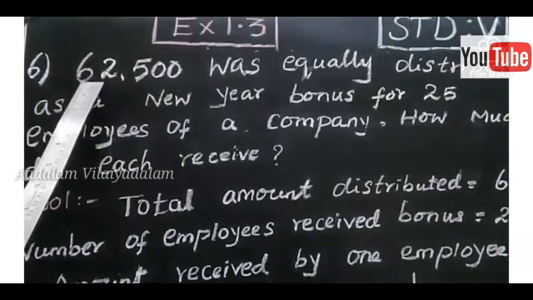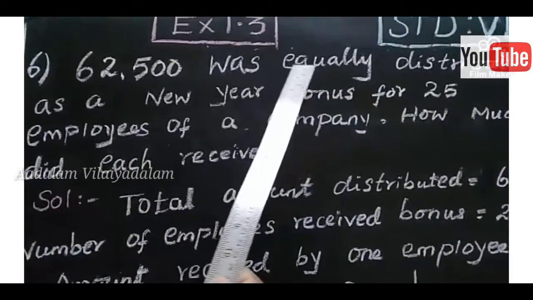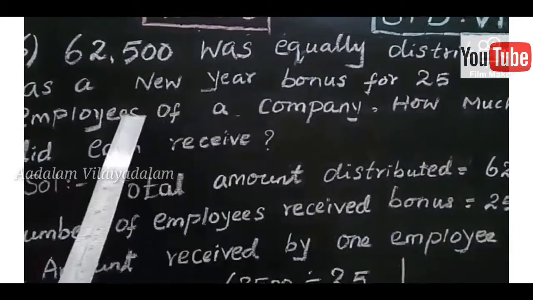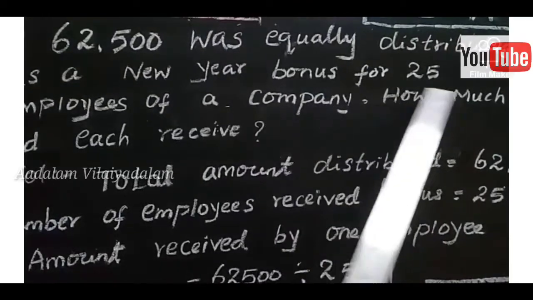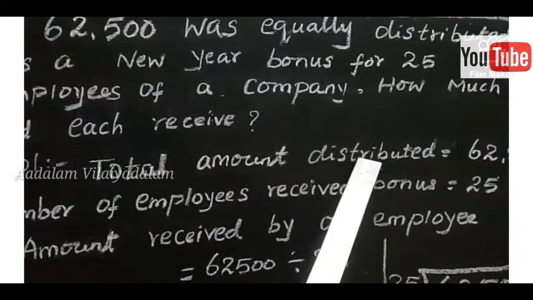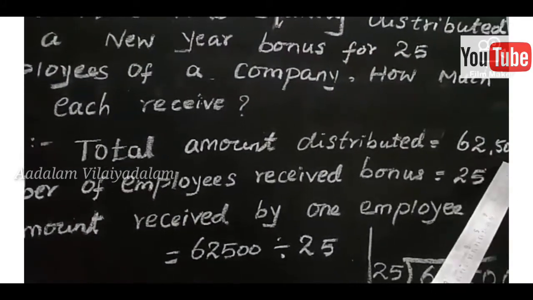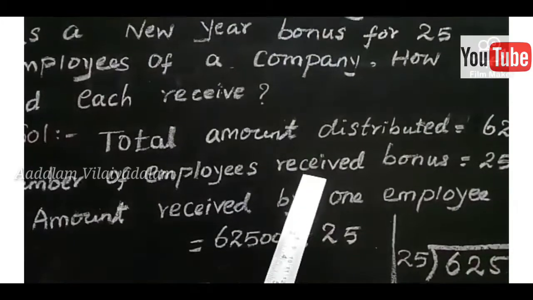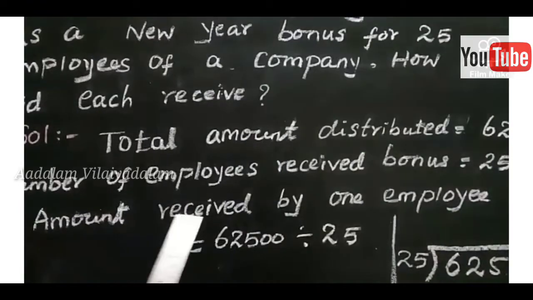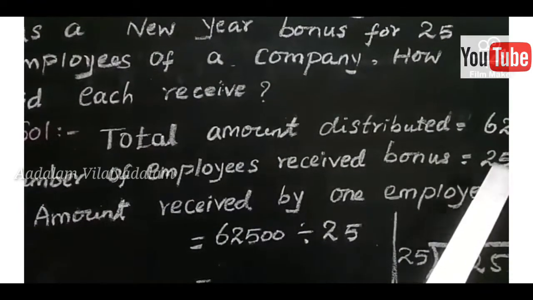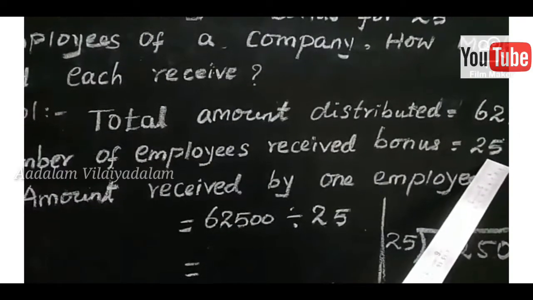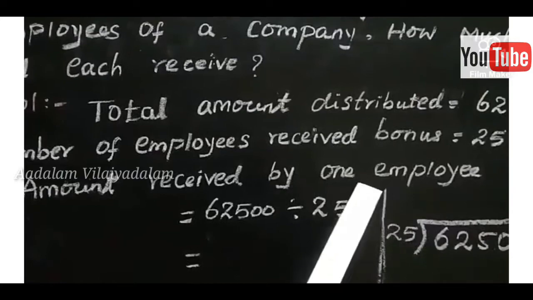Sixth question. 62,500 was equally distributed as a New Year bonus for 25 employees of a company. How much did each receive? Here what is given? Total amount distributed is 62,500. Number of employees who received the bonus is 25. You have to find the amount received by one employee.